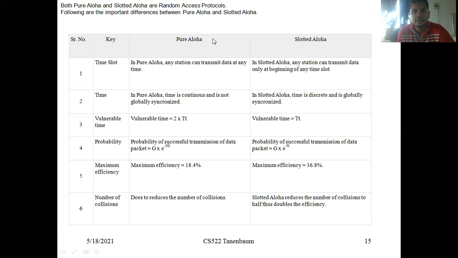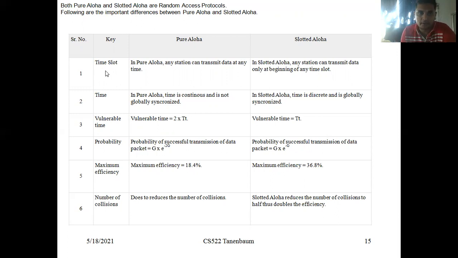But the difference is, in the pure Aloha, the frames can be delivered at arbitrary times. In slotted Aloha, the frames have to be delivered at the beginning of time slots only. So time is divided into different slots. If a frame is ready in the middle of a time slot, it has to wait until the beginning of the next time slot. But in the pure Aloha, whenever the frame is ready, the sender sends that frame via the channel to the receiver. There, more collisions are possible in the pure Aloha scheme.